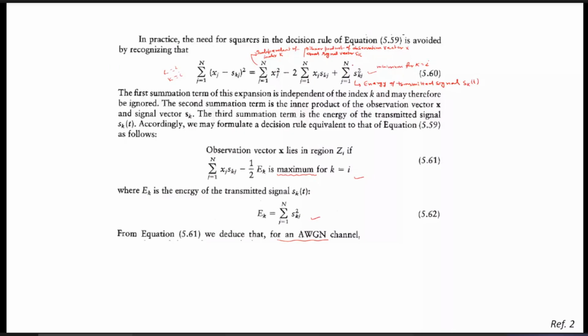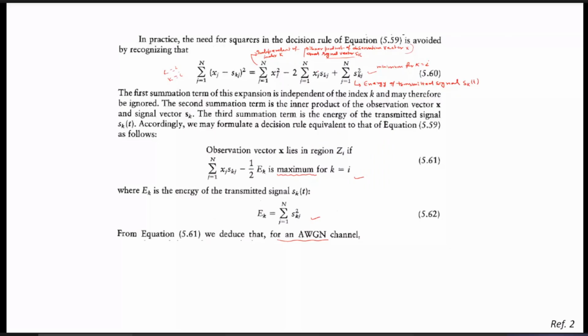Now, if you look at the second one, it is nothing but the inner product of the vector x, that is the observations vector x, and the signal vector xk. So based on this we can ignore the first term. Since this factor should be minimum, if we ignore that term, then this factor should also be minimum. If you multiply it by a minus sign, then that factor should be maximum. And if we divide it by 2 also, then that factor should also be maximum.